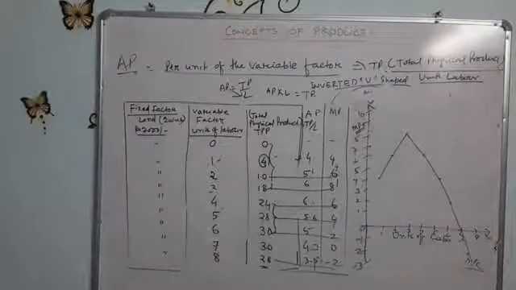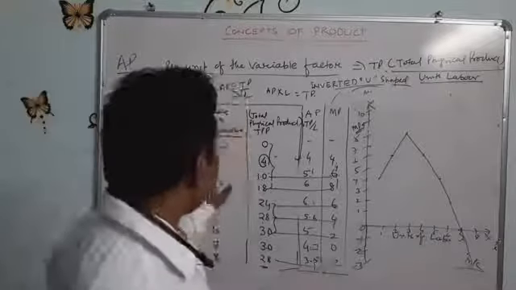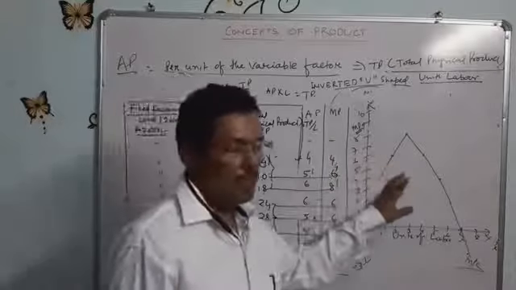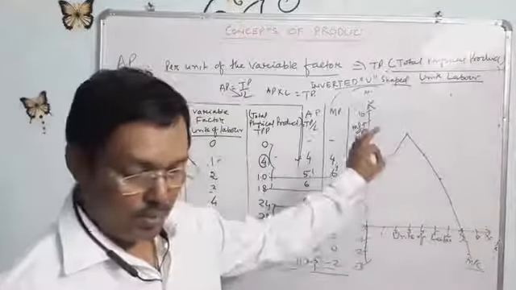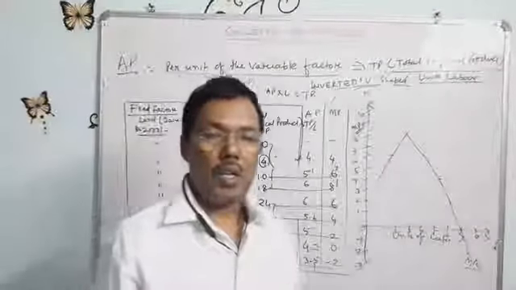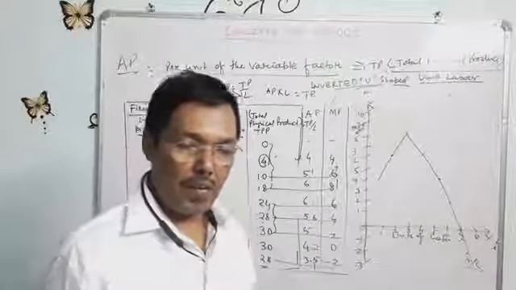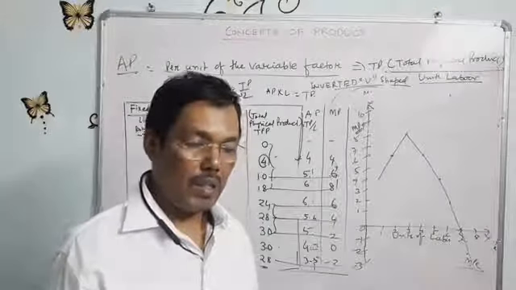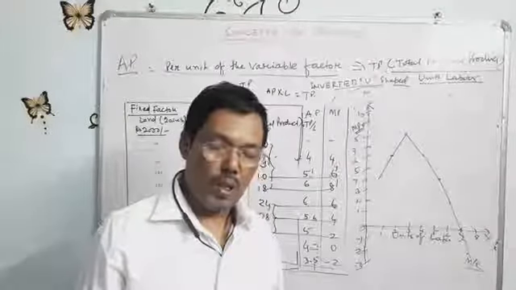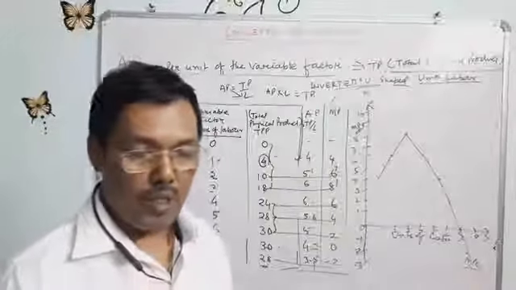So this is your homework now. You will draw the total physical product, marginal product and average physical product combined in a single diagram. Draw the marginal product, average product and total product in a single diagram and find out the relationship between average product, marginal product and total product. This is the homework for yourselves.